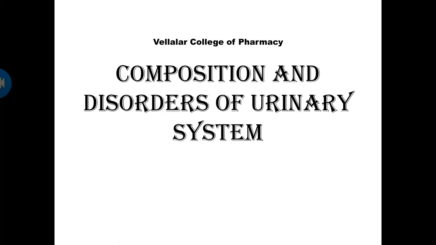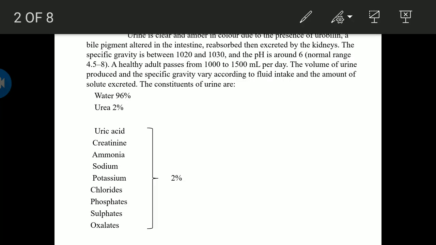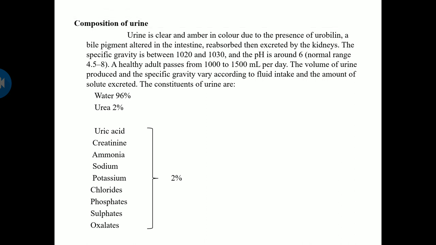So hello everyone, today let us start with composition of urine and disorders of urinary system. Urine is clear and amber in color due to the presence of urobilinogen, a bile pigment altered in the intestine, reabsorbed, then excreted by your kidneys.